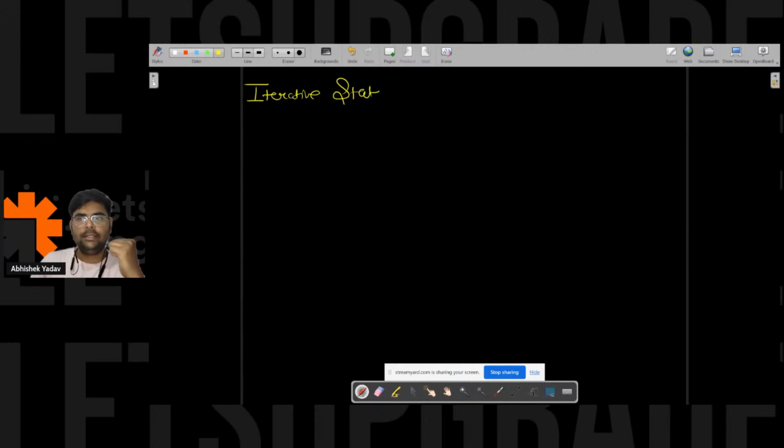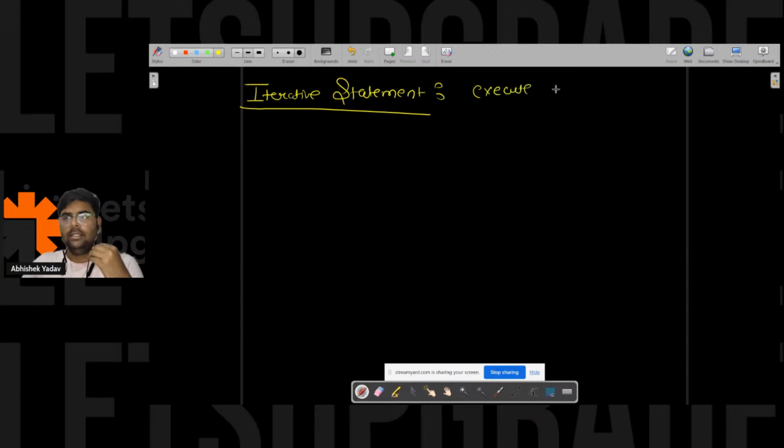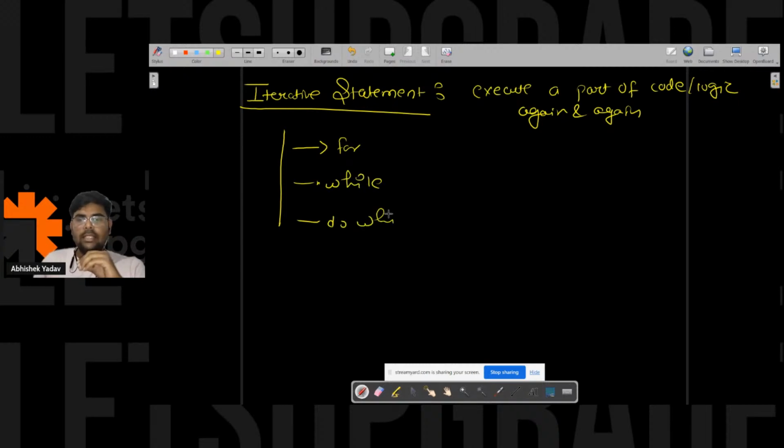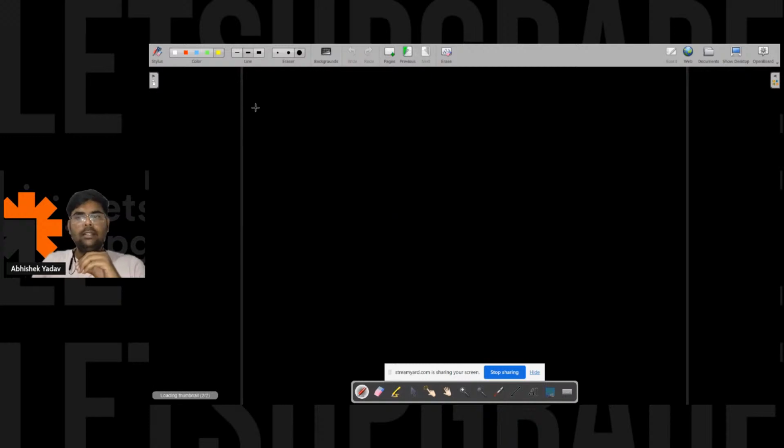When can I use an iterative statement? When I have to execute a part of a code or logic again and again, then I can go with the iterative statement. We have three iterative statements, that is for loop, while loop, and do while loop. So let's start with the while loop first.